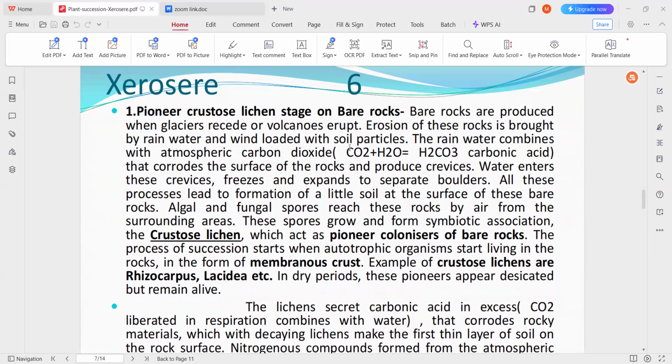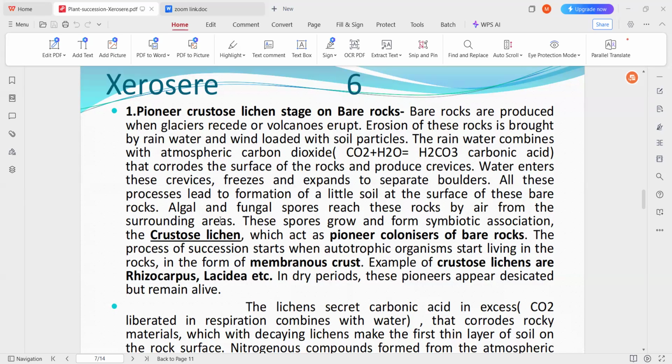The bare rocks are produced when glaciers recede or by volcanic eruption. The erosion of these rocks is brought by rainwater and wind, which is loaded with soil particles. So the bare area is formed, where there is no soil, and dry habitats are present.